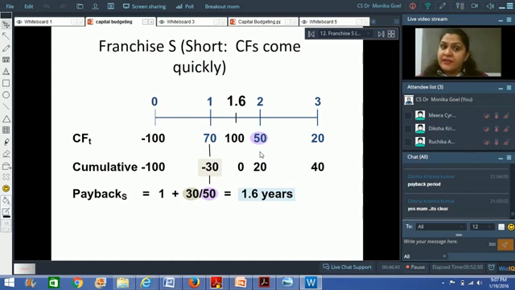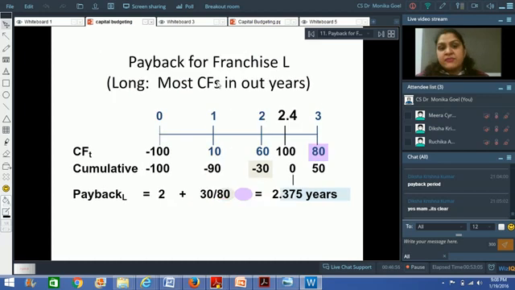In certain projects, like various infrastructure projects, initially you do not recover your money very fast, but once the project starts running, it's really a very good investment. And if I look at this method, I would not invest at any point of time in long gestation projects, which is not considered to be the right way, isn't it?